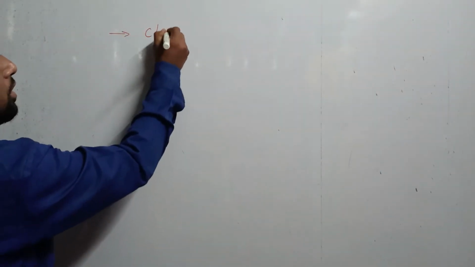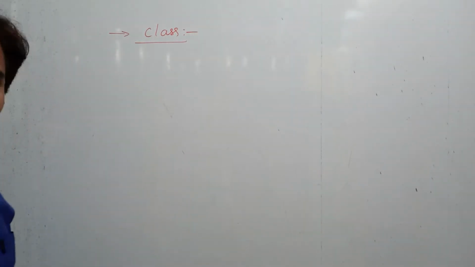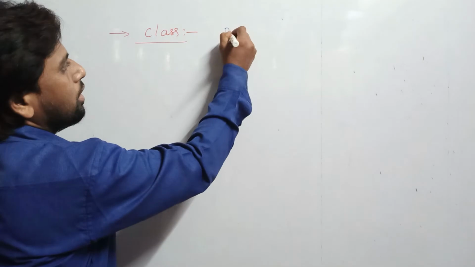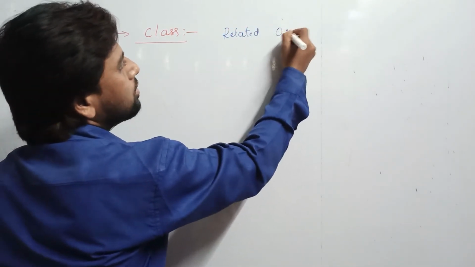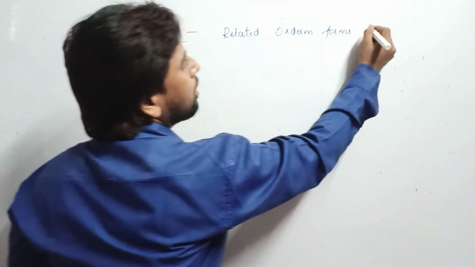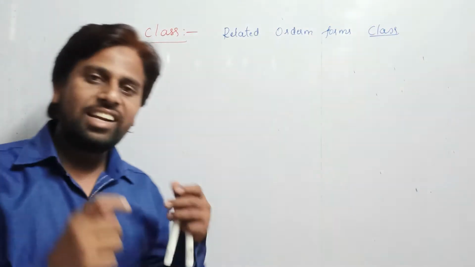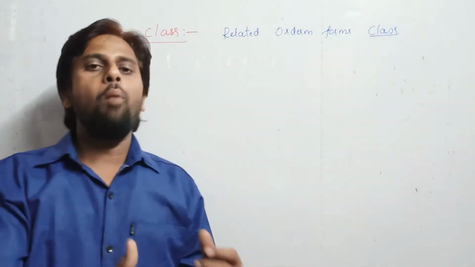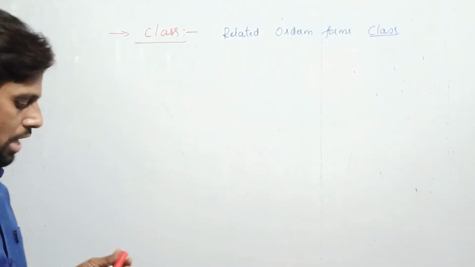Let's begin with the next level of classification, that is class, students. Class is also nothing but related orders forming classes. Some of the related orders which are common in some characters are going to form what here? Class.